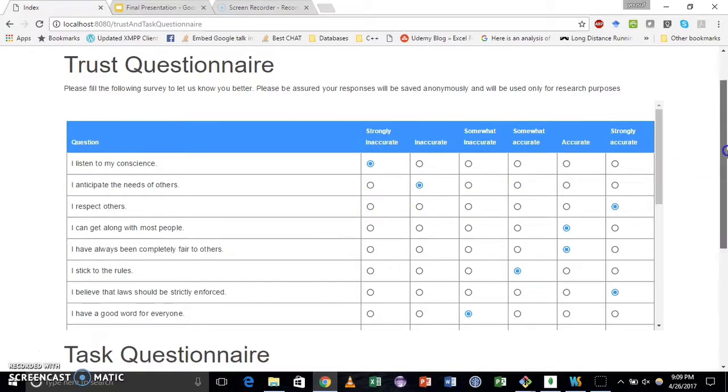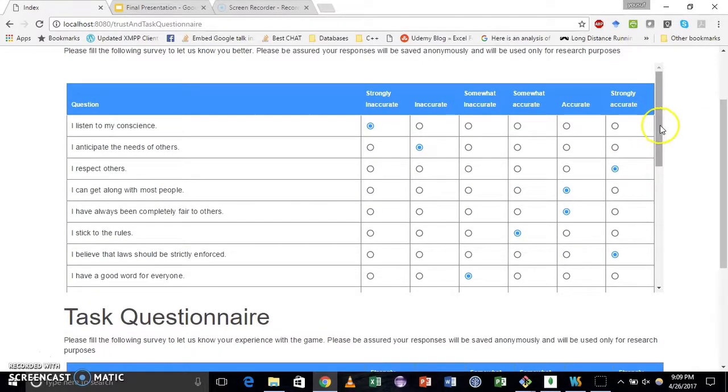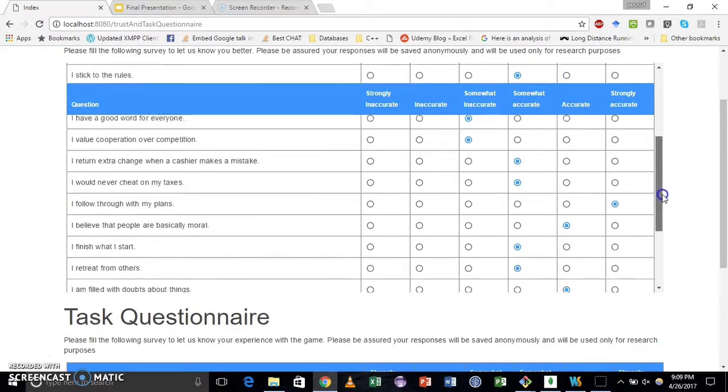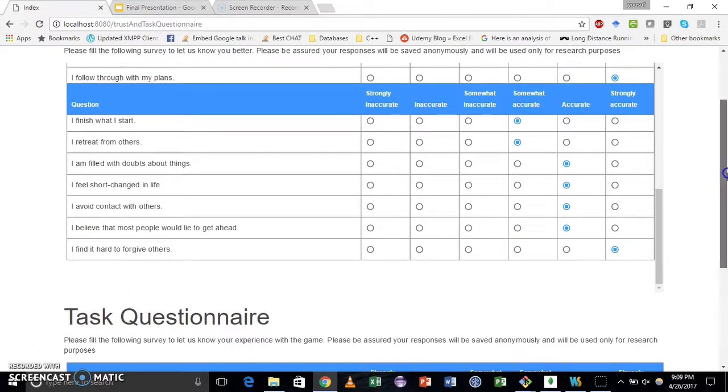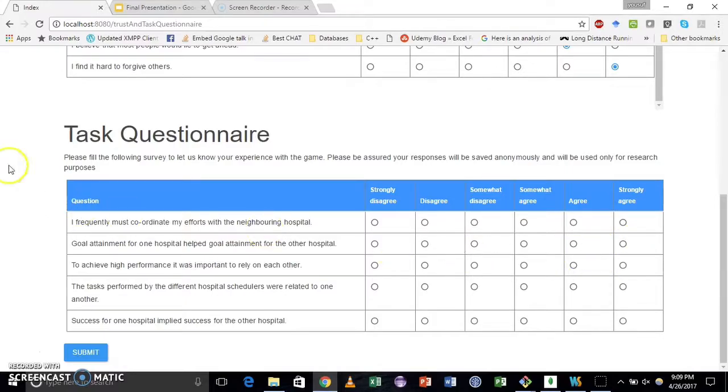I have pre-filled the questionnaire because it's too long. There are 20 odd questions here. In the task questionnaire, we ask questions pertaining to the player's understanding of the game and the player's interaction with the game. The responses to these questions are again categorized in 6 categories of agreement, such as strongly disagree, somewhat disagree, etc. I will just go ahead and fill this questionnaire.